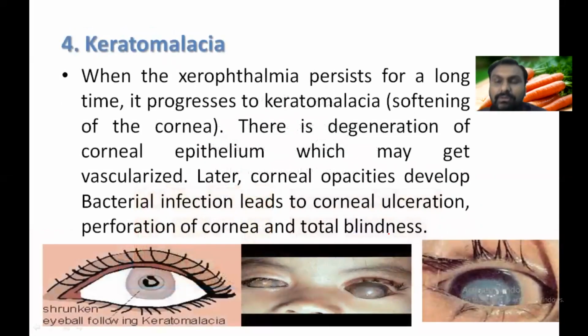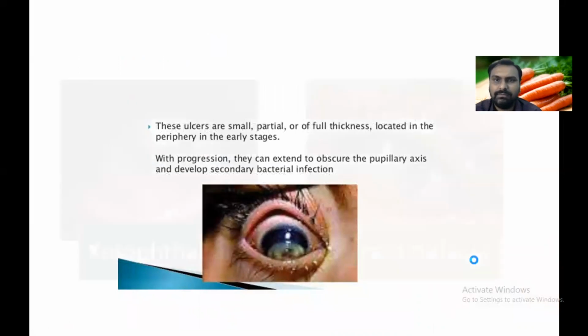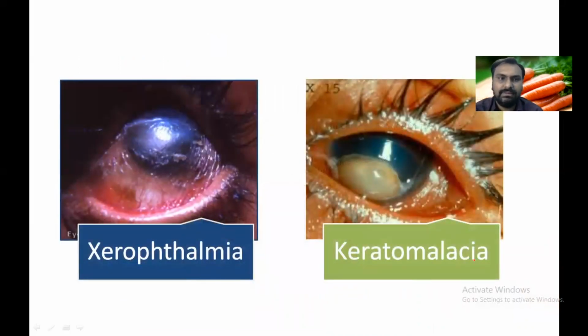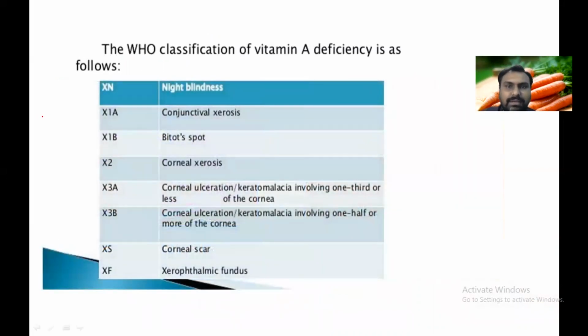Why? Because if vitamin A deficiency persists for a longer time, then there is degeneration of the corneal epithelium, which may get vascularized, and corneal opacity is seen. That is called keratomalacia. If it progresses to the cornea, it is a cause of blindness. So this is xerophthalmia, where the conjunctiva becomes dry, thick, and wrinkled. This is keratomalacia, ulceration of the cornea ultimately. So this is the WHO classification.